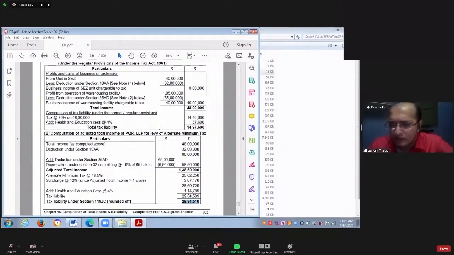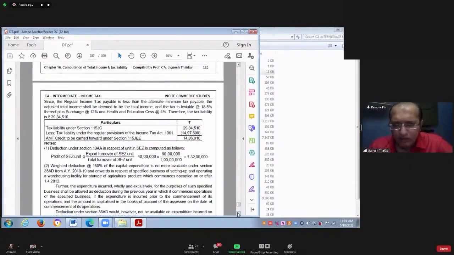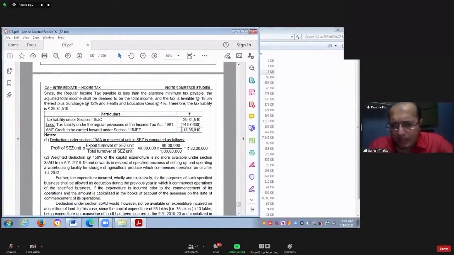Yes. Now you tell me what will be the AMT credit in this case? AMT credit will be 29 lakh 84,510 minus 14 lakh 97,600. So your AMT credit will be 14 lakh 86,910.